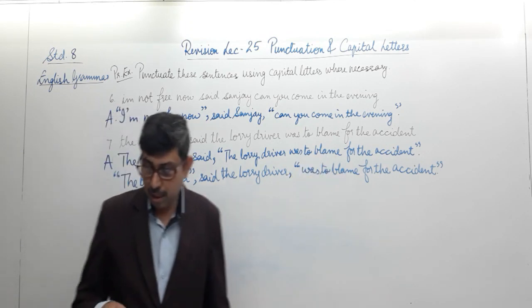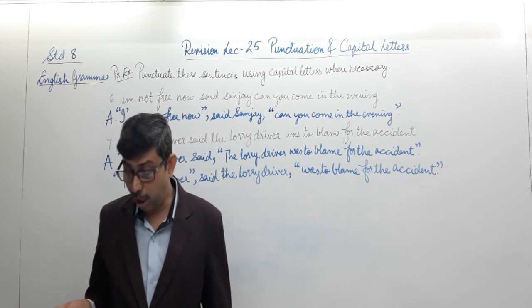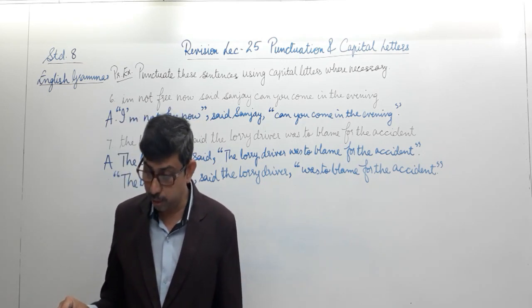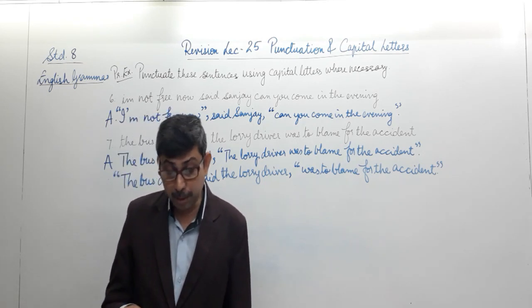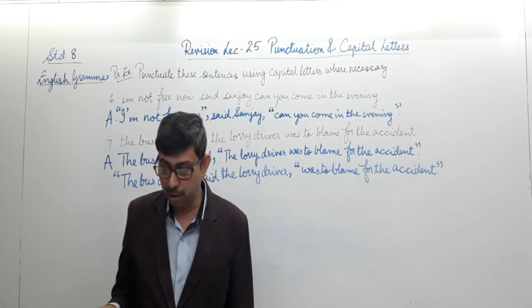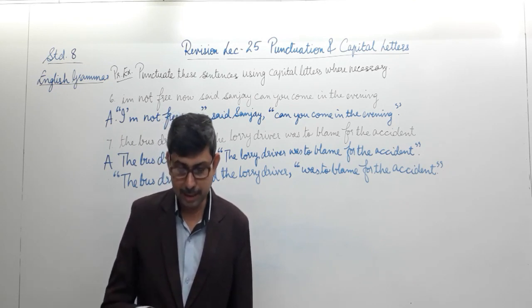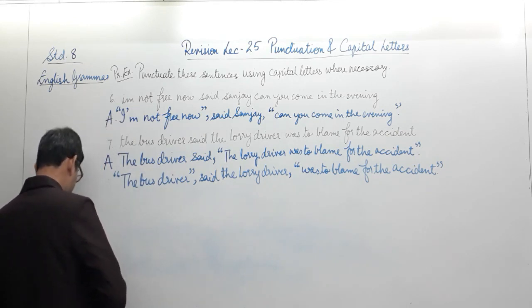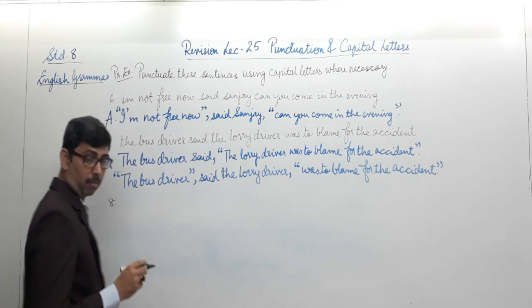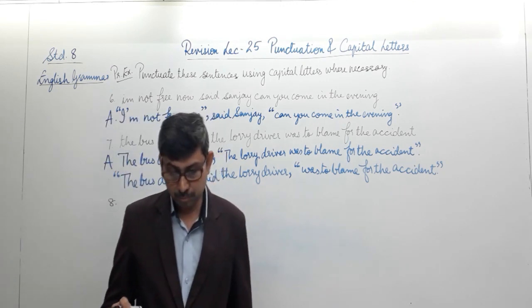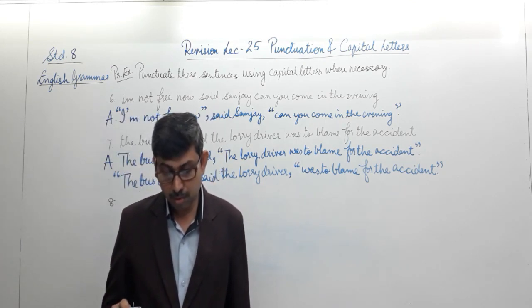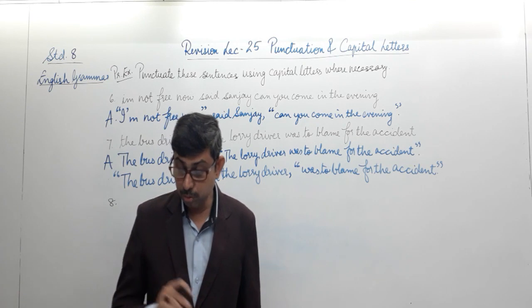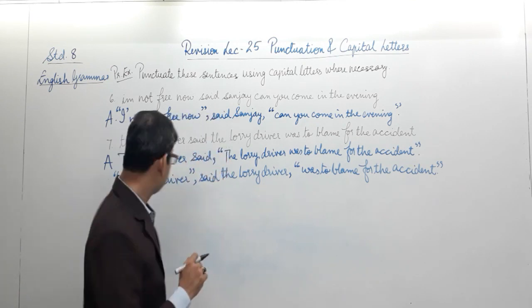So I hope you have realized and understood how important it is to apply the commas or the inverted commas in the appropriate place to convey the meaning when writing something. Well, next sentence. Number 8. We are going to the beach this afternoon. Would you like to come with us?